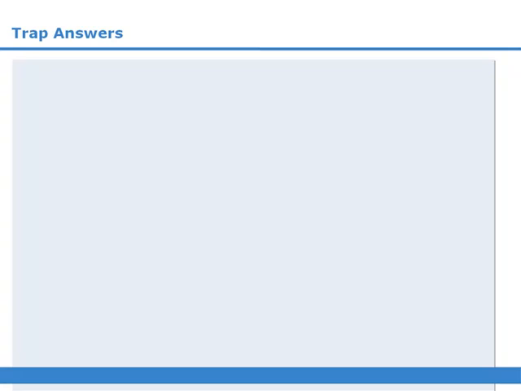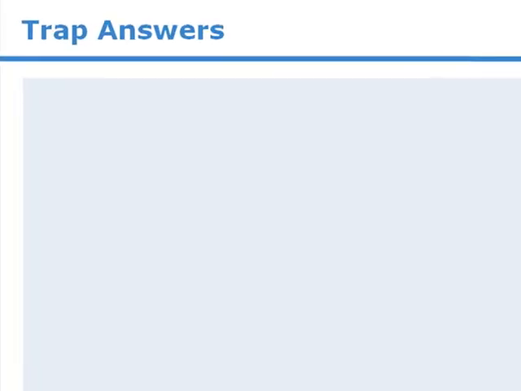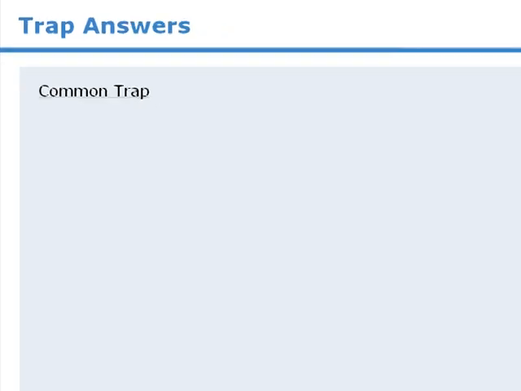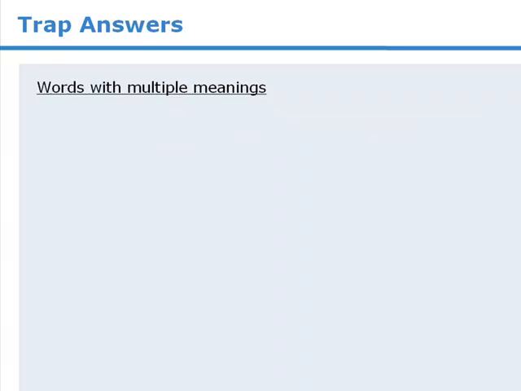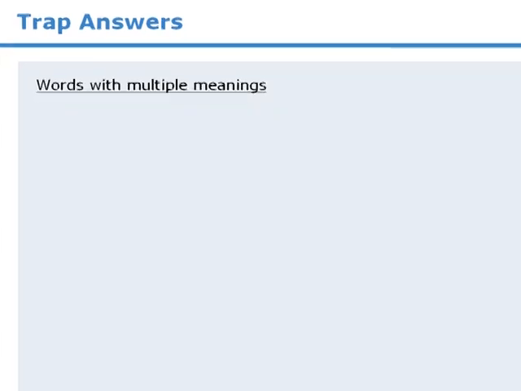In some of the previous lessons and practice questions, we've seen a very popular kind of trap that the test makers like to use, and that's having answer choices that kind of fit, but are not clearly supported by the sentence. In this lesson, we'll examine 5 other traps among the answer choices. The first trap is words that have multiple meanings.